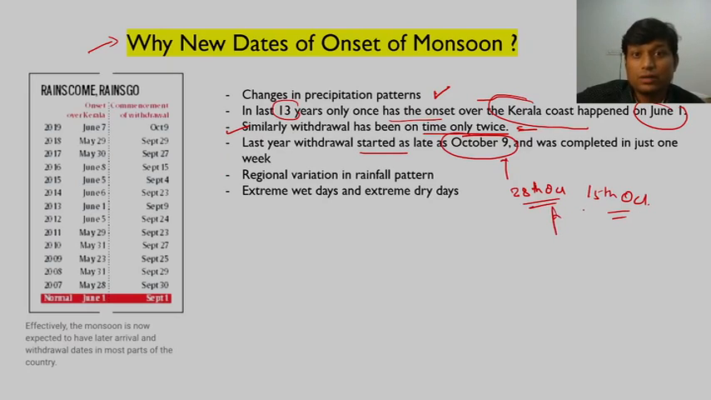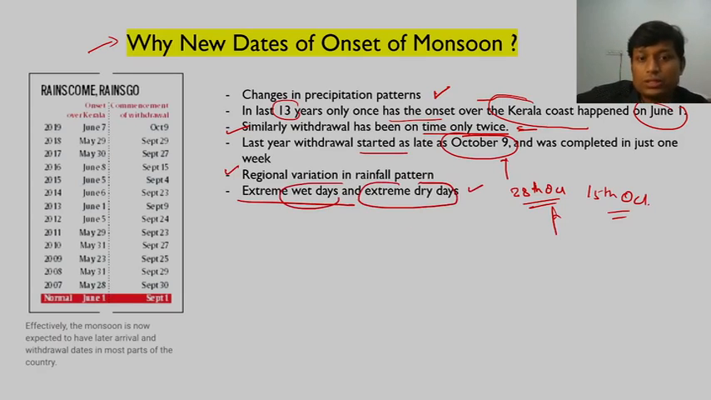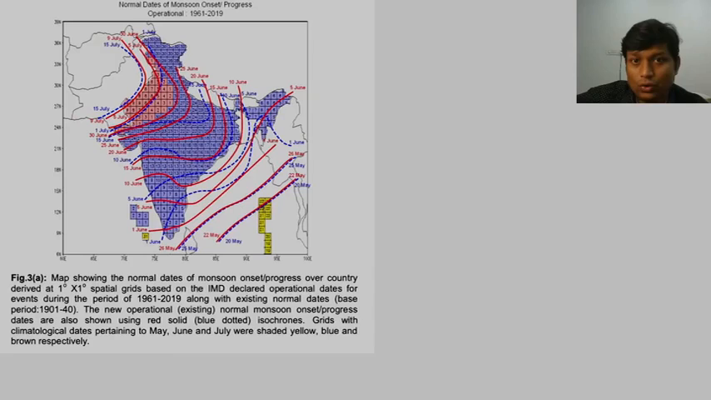Fine, so this is almost 15 days late. Then there is also regional variation in rainfall pattern. Then there are extreme wet days, extreme dry days. So you must have learned this particular part, I assume. Fine, so these are some issues which we need to consider, and that is why we have decided to have new dates for the onset and withdrawal of monsoon.